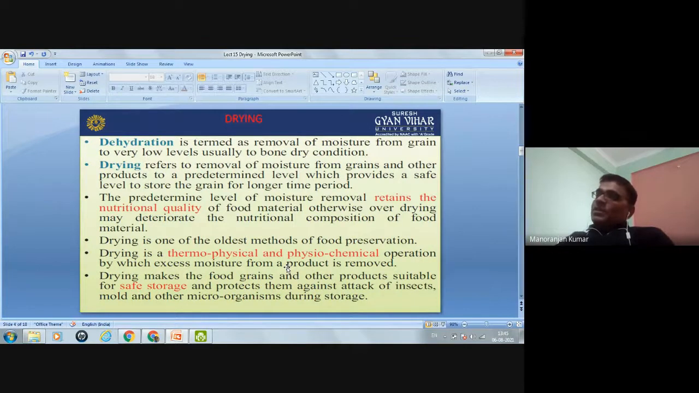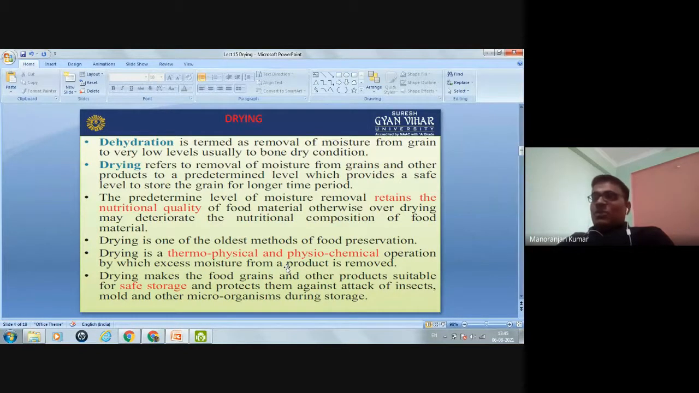Now, drying. There are two terms: one is drying and the other is dehydration. In both drying and dehydration, we remove the water or moisture. But what is the difference between dehydration and drying? Dehydration means the removal of moisture from grain to a very low level, usually to bone dry condition. So that is dehydration.